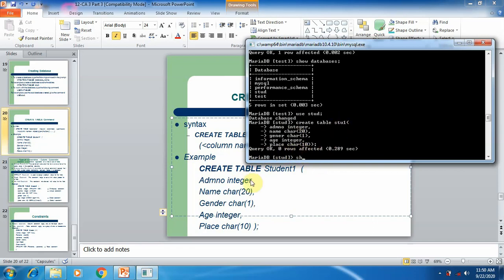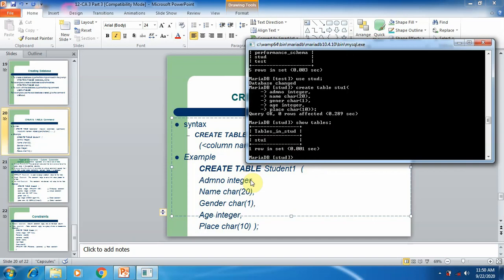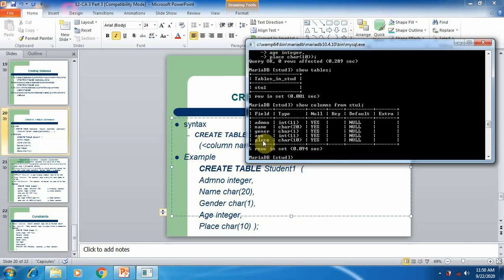If you want to view the table, simply execute the show tables command. You can see the number of tables created. There is student one. If you want to see the columns for the table, type show columns from table name, stu1. So you can see the different columns and the data types created.